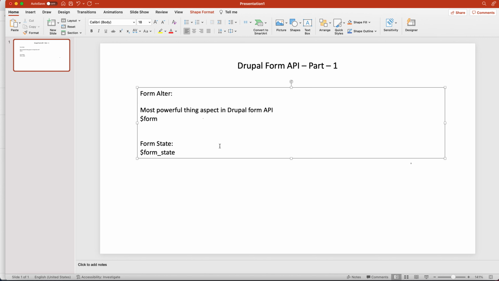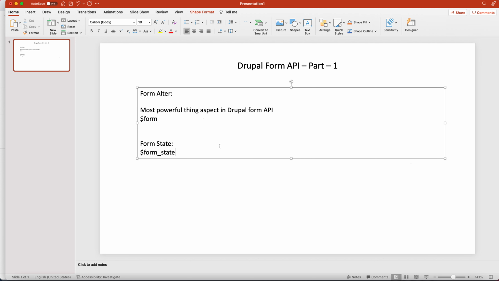There are various stages of any form. Just assume you want to do something between validation and submit, at that point you can use form state. If you want to do something just before validation, you can also use form state. There are lots of examples.